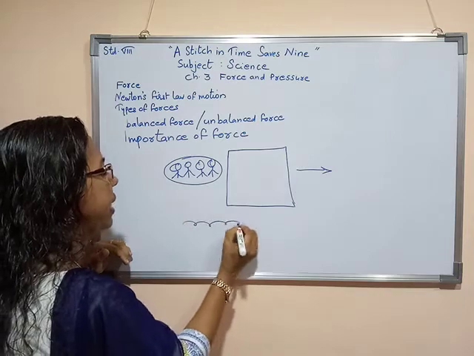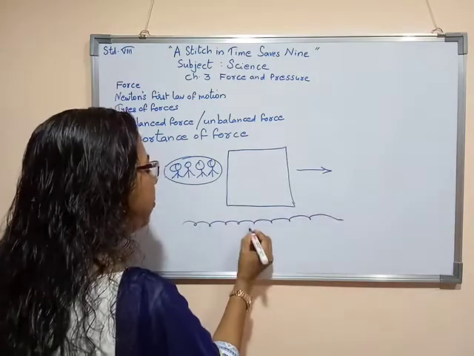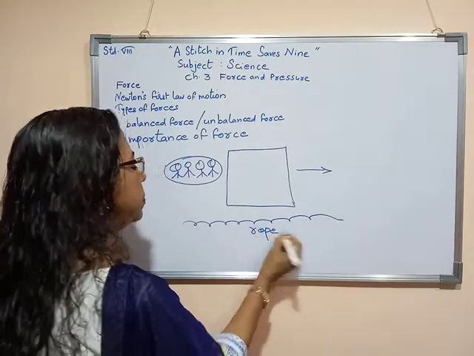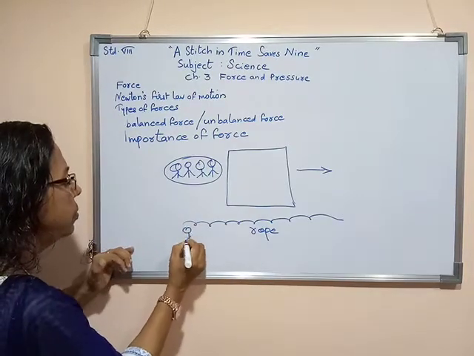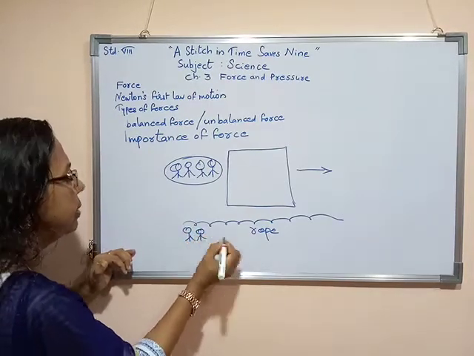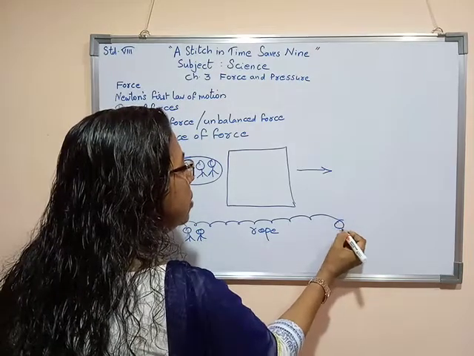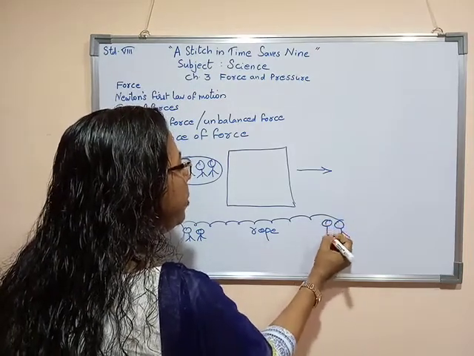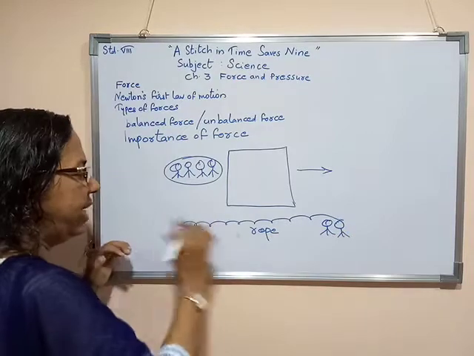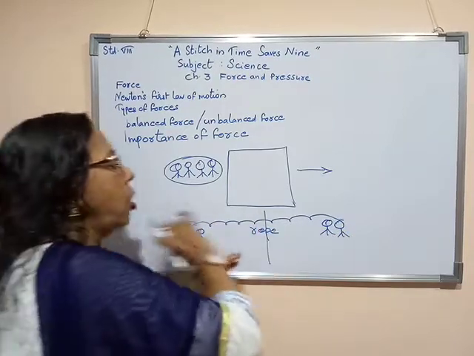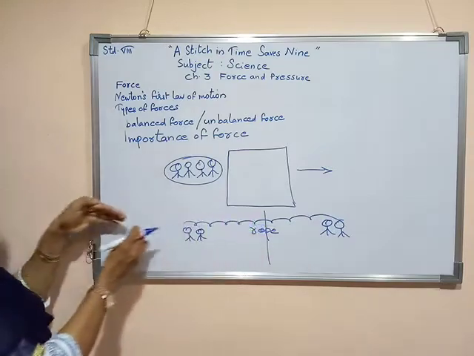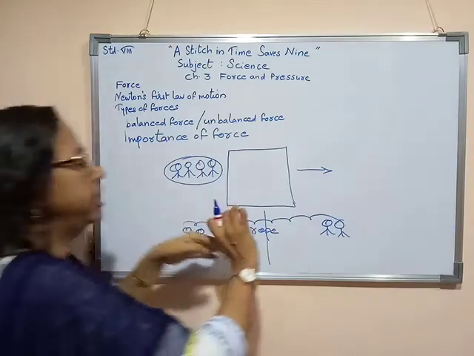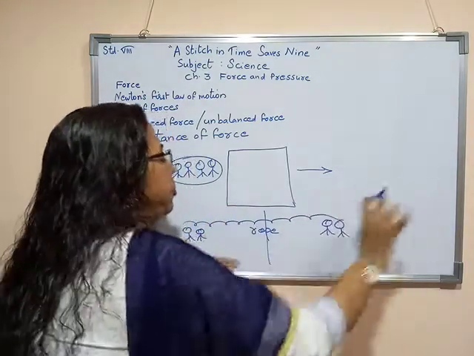Other thing, if there is tug of war, I am drawing again here, the rope. Now this side also people are there, here also people are there, an equal number of people. They want to pull this rope towards opposite directions. These people want to pull the rope towards here, and these people want to pull the rope towards that direction.